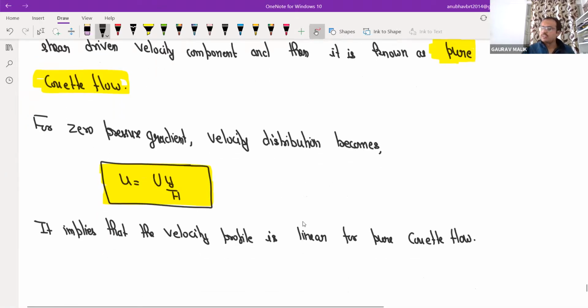So now you can solve any question. If the lower plate is moving, the upper plate is moving, or both are moving, you have a general equation, then you need to put the boundary condition and you will get the answer. Is it clear?